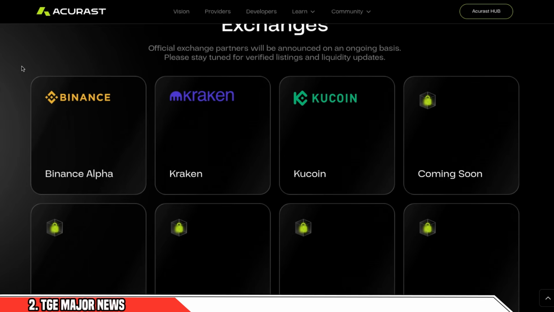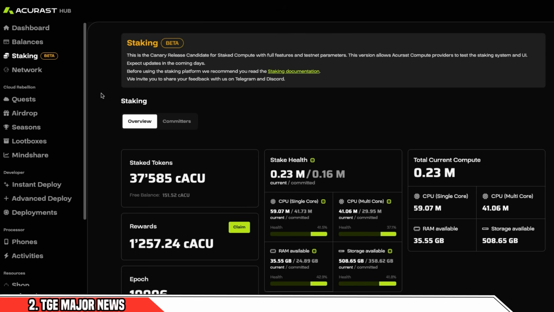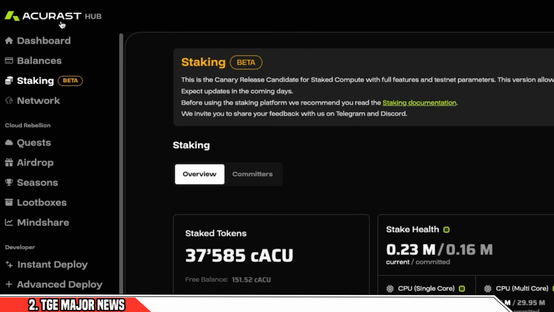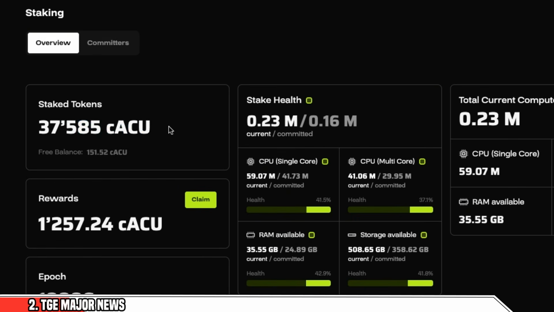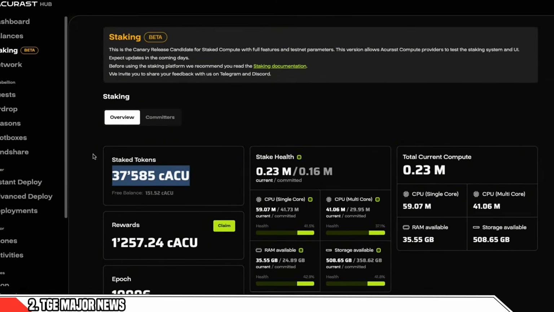Now, of course, I have been giving you guys the opportunity to get involved in the airdrop program. And if you want to know if you're eligible, you simply go to the Acurast hub, you click on check eligibility, and you'll be able to see that you're eligible for the airdrop. Now, remember, there's two ways that you're going to earn. One is an airdrop based on your missed allocation, and the other one is based on your cACU tokens that you've earned from running your devices. I'll do a quick section on staking because the way you earn is completely changed, but they're the main updates with regards to the TGE.